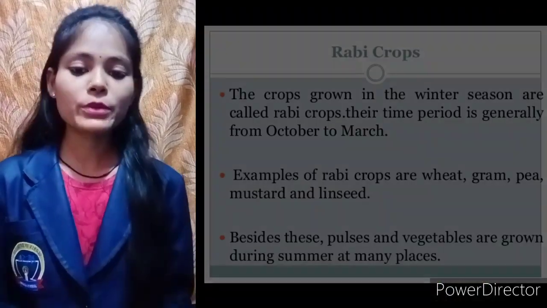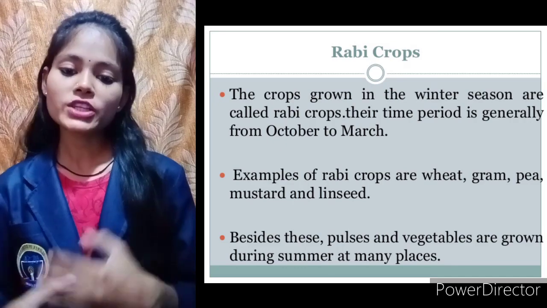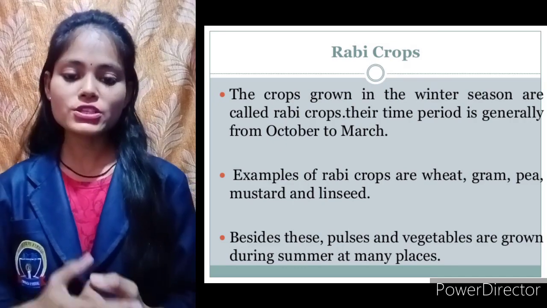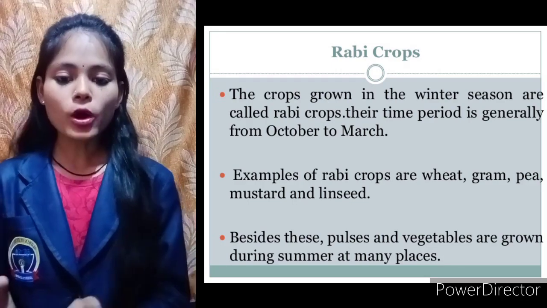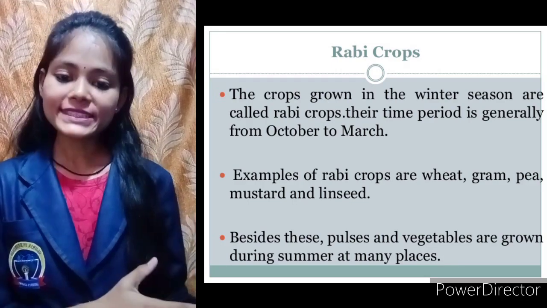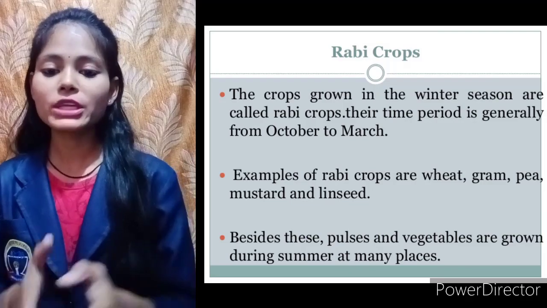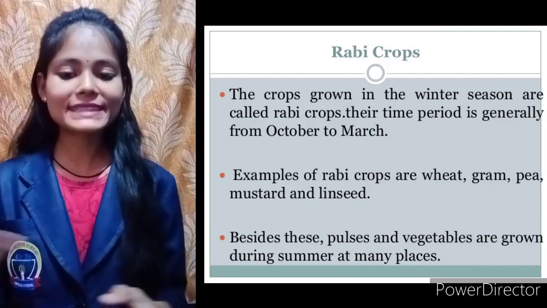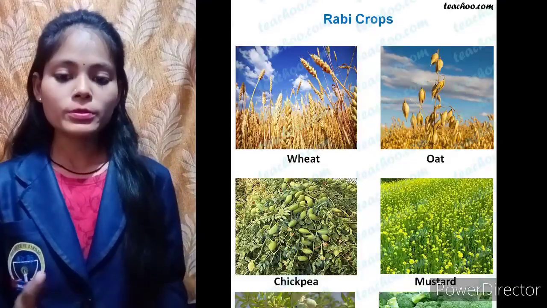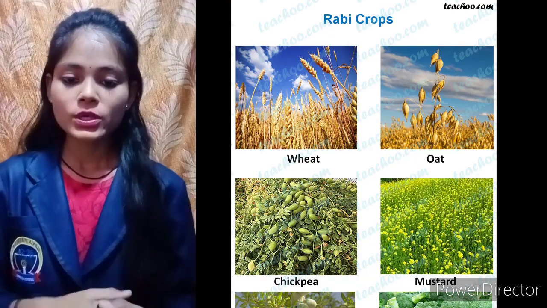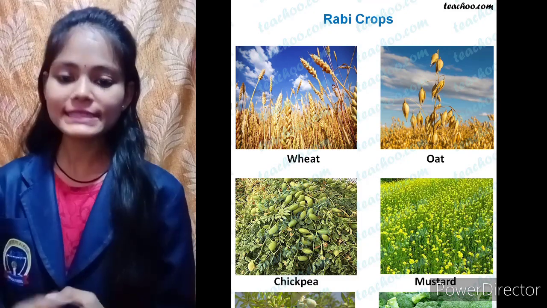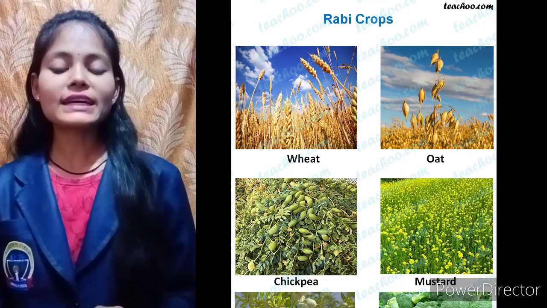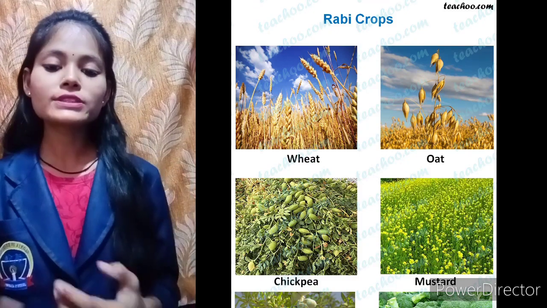Now, what are rabi crops? The crops which are grown during the winter season are called rabi crops. Now understood? Examples of rabi crops: wheat, then mustard. So these are rabi crops which are grown during the winter season. These are the types of crops depending on the season.